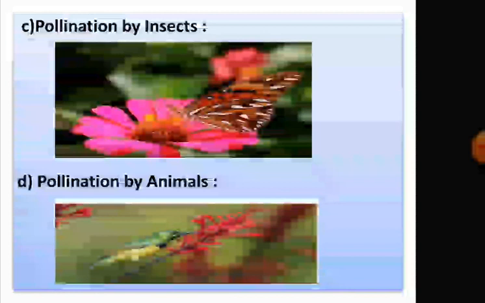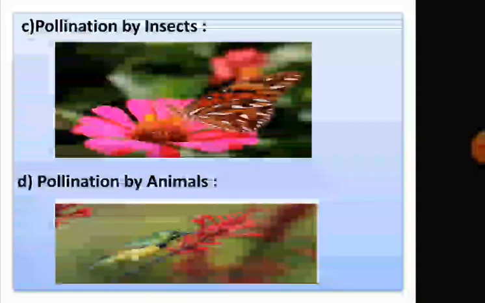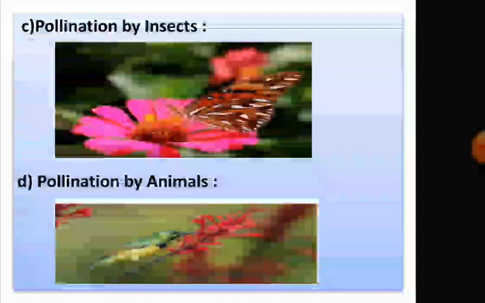Pollination by insects, which can be carried out by bees, butterflies, wasps, moths, etc. The flowers here are brightly colored so that they can attract insects. They have a sweet smell and they have nectar. When the insect visits a flower to collect nectar, pollen grains get stuck to its body. And when it visits another flower, they get transferred.